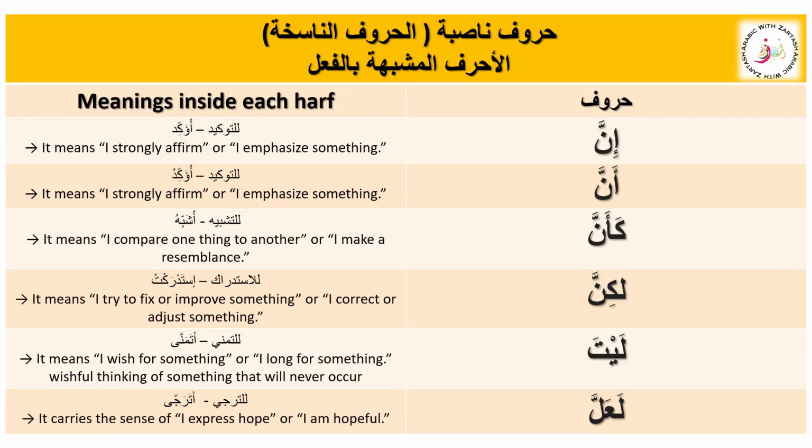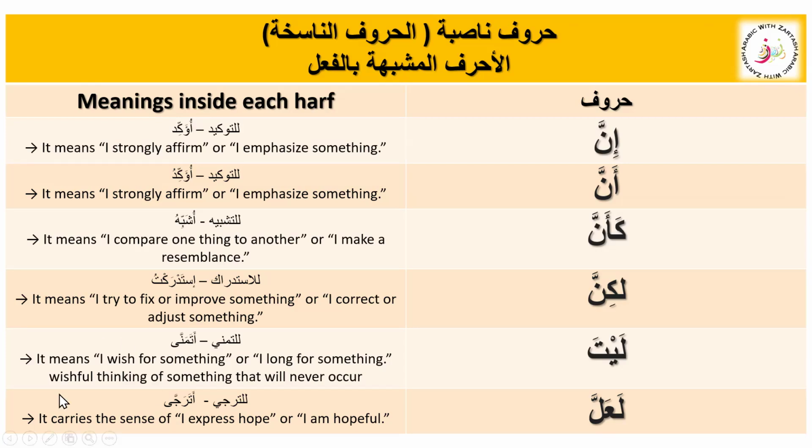Taraji means when something can happen. If you wish for something and that can happen, we have taraji, and the word for that is la'alla. It means I hope for something good to happen, and it can also give a meaning of trying to improve or adjust something, and it can only happen when that thing is possible.